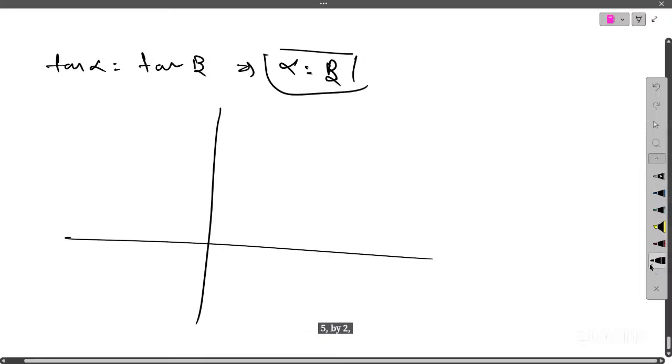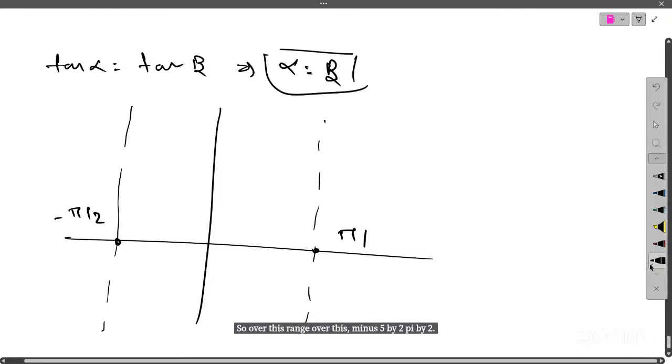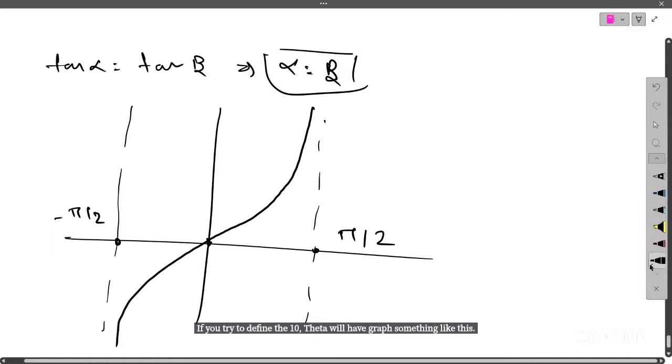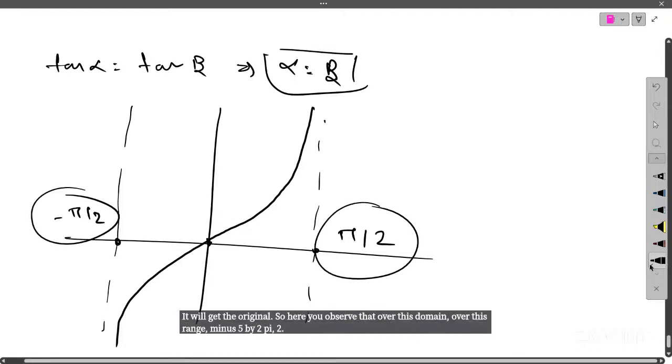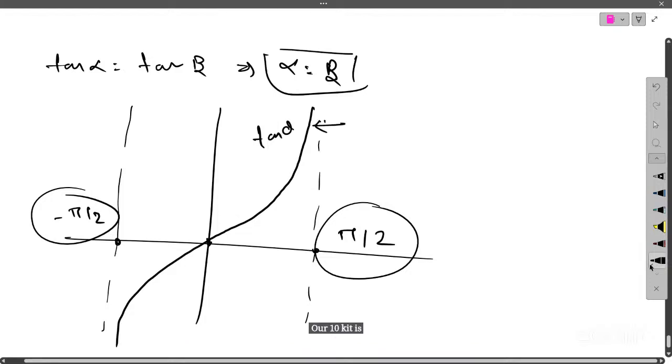Tan 90 degrees is not defined. So over this range, minus pi by 2 to pi by 2, if you try to define tan, then the tan theta graph will look something like this. It will cut the origin. Over this domain, tan theta is actually a bijective function.